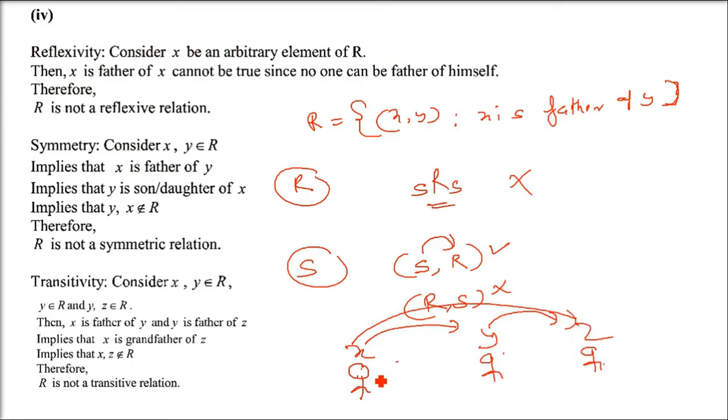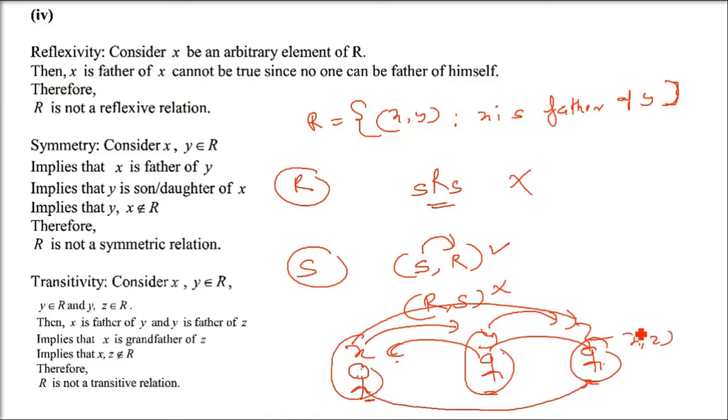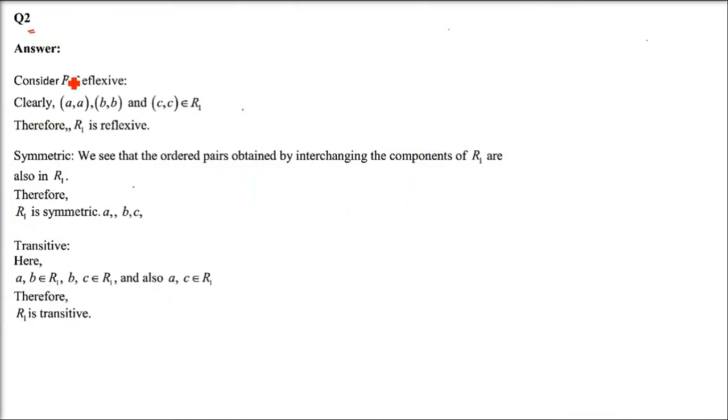So x is the grandfather. So when this condition is there, does (x, z) also belong to that relation? That is, x is the father of z? No, x is the grandfather of z. So (x, z) does not belong to the relation, since x is not the father of z, x is the grandfather.